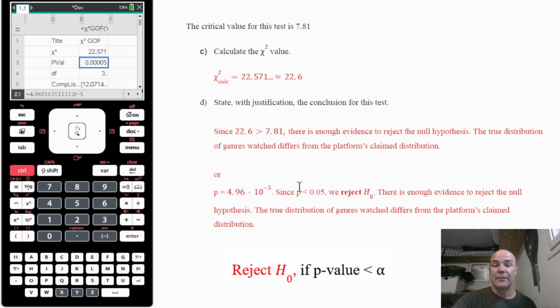Now, since the p-value is smaller than the level of significance that was given in the question to be 5%, we compare our p-value to that, and we will, of course, come to the same conclusion. We have enough evidence to reject null hypothesis.